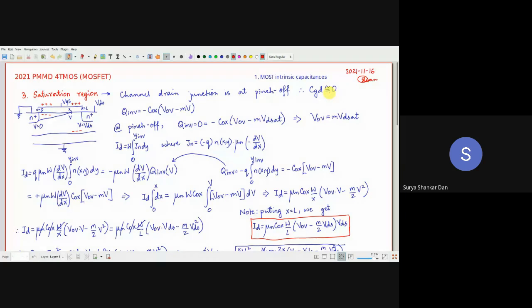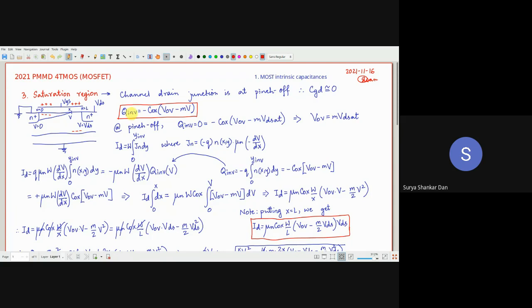That's very easy to understand, but still there is an inversion region. It's not subthreshold, that there is no channel region here. No, it is in deep saturation. So what we will do is, we know this relation, right? Q inversion is equal to, I can put a red box here also, just to remind you that this is a very vital equation. This was the relation which we already know.